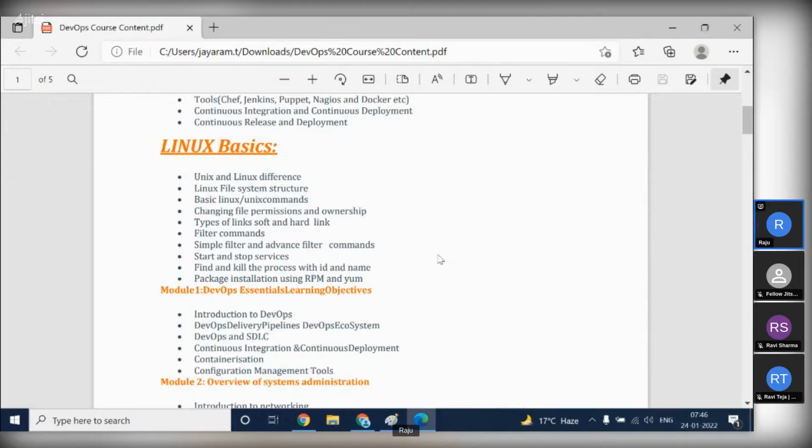In parallel, I will start the DevOps classes. It will continue, and in parallel I will give you that Linux project. Then you can work on it. I will help you. First you have to put in your 100% effort. Then if you are not able to do it, I can help you.